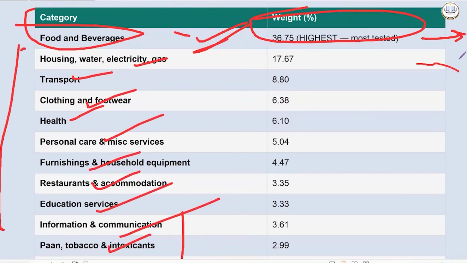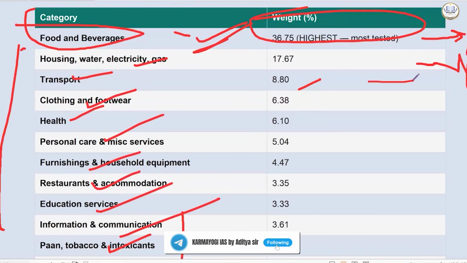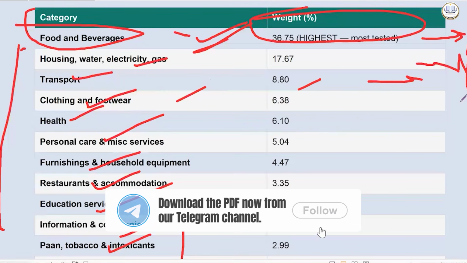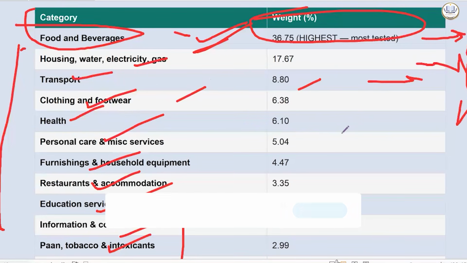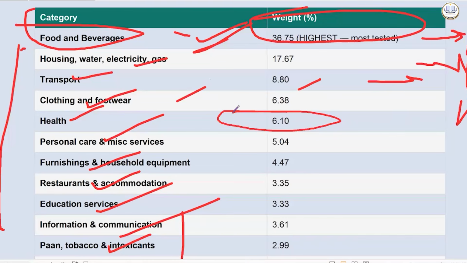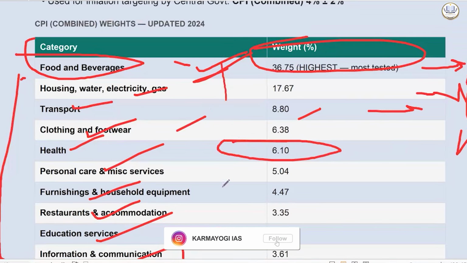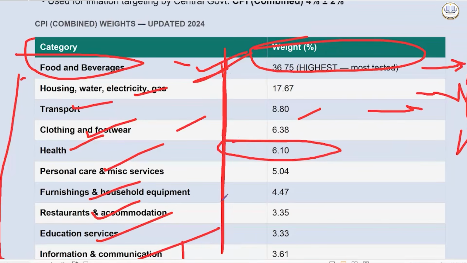Housing, water, electricity, gas, it can be monthly. Housing, well, there is rent, right? It can be monthly. Transport, you may be doing it every day or you may not be doing it every day. Clothing and footwear, you don't take cloth and footwear every day. Okay, health requirement also doesn't come every day. So based on how important or recurring, you can just apply this logic and cram this. Okay.